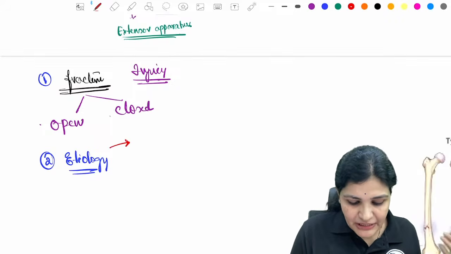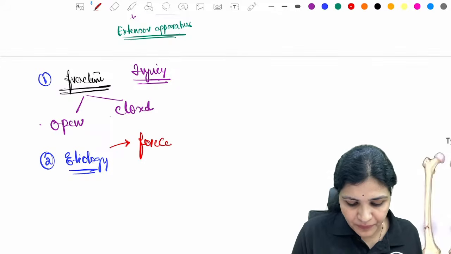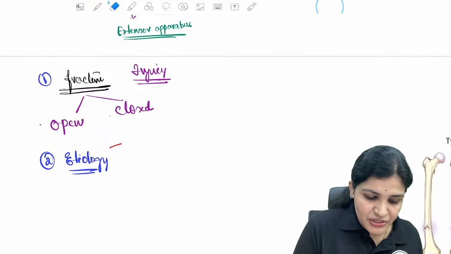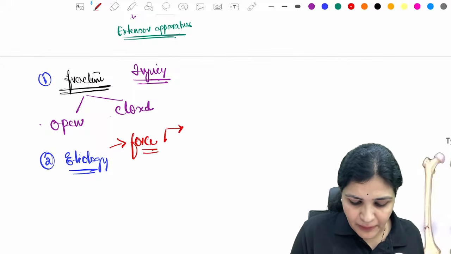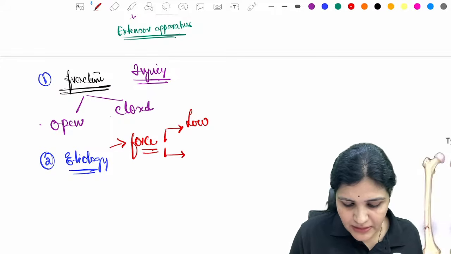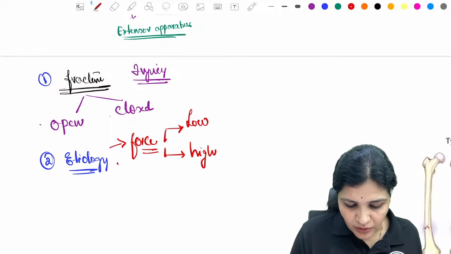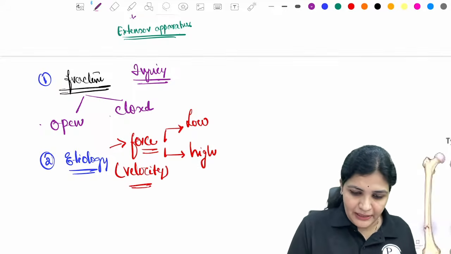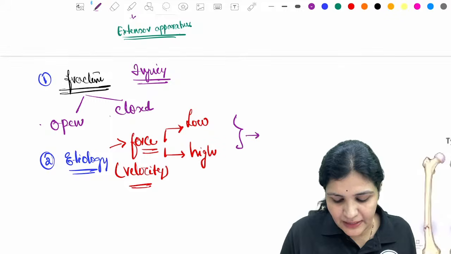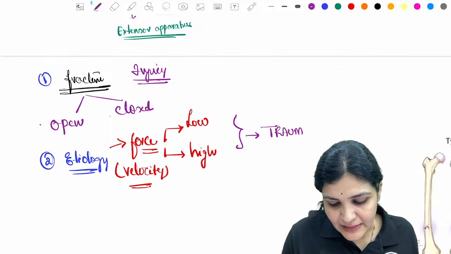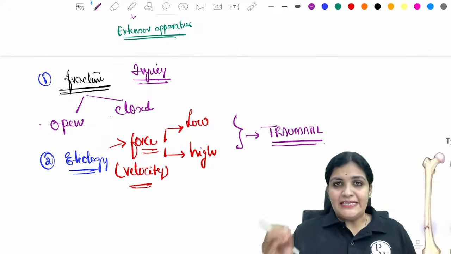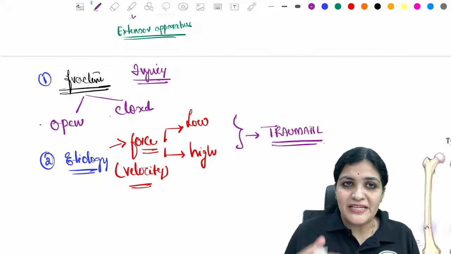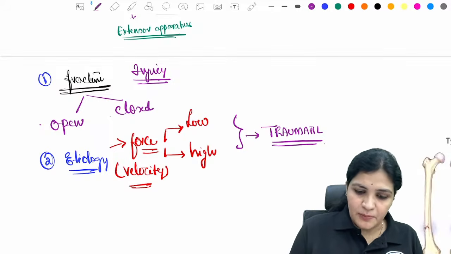A fracture happens with a force, right? There should be some force acting abnormally. This force can be a low force or a high force, or can also be called a velocity. Whatever it might be, if there is a force, then it is said to be a traumatic fracture. There is some involvement of trauma, hence it is called a traumatic fracture. This is based upon the etiology, right?